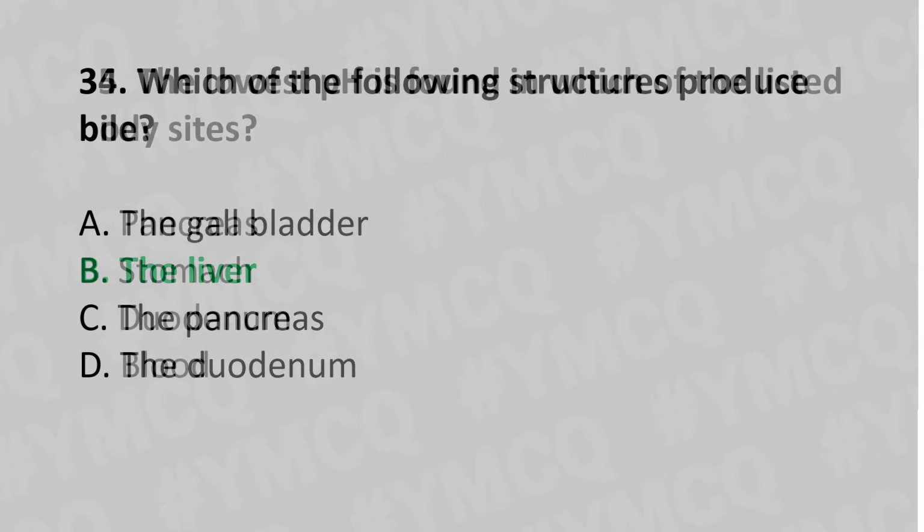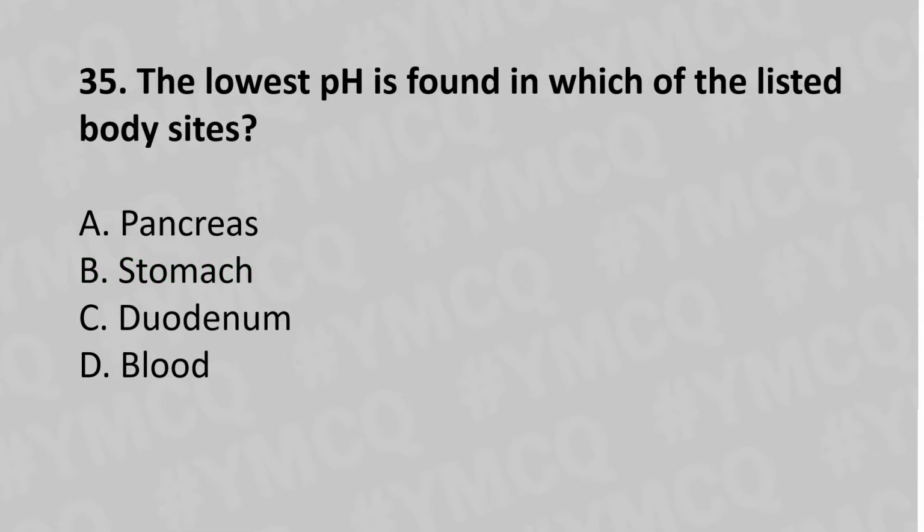Let's move to question number 35. The lowest pH is found in which of the listed body sites? Option A pancreas, option B stomach, option C duodenum, option D bladder, and the answer is option B stomach.